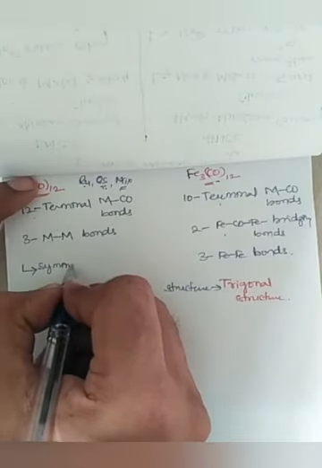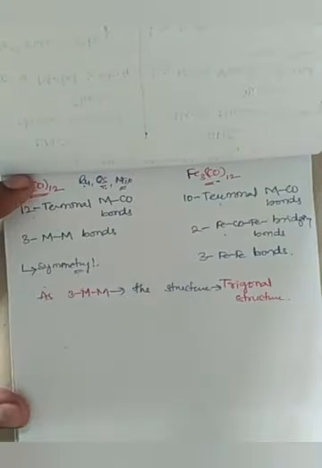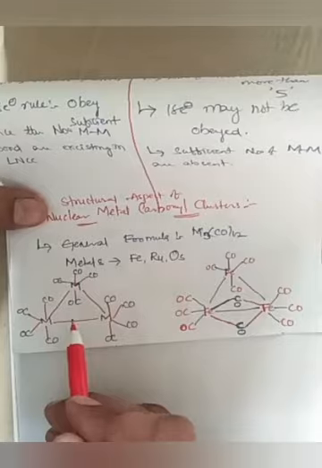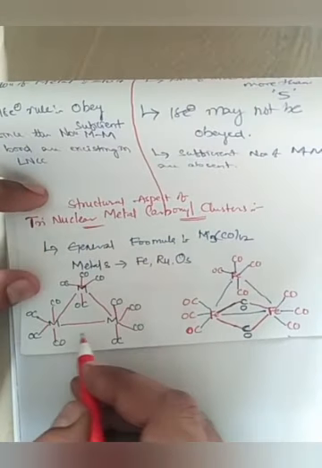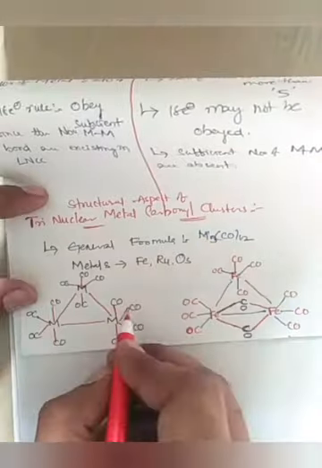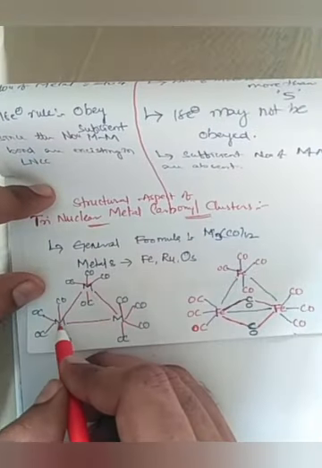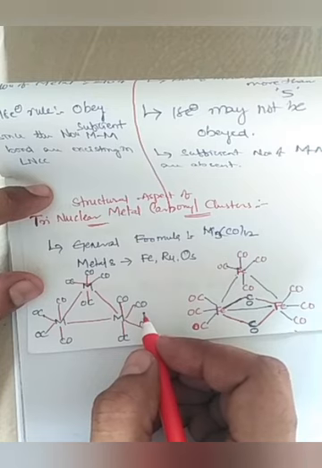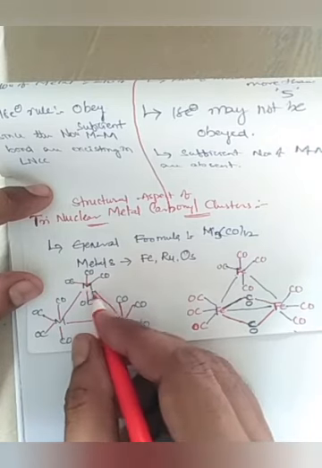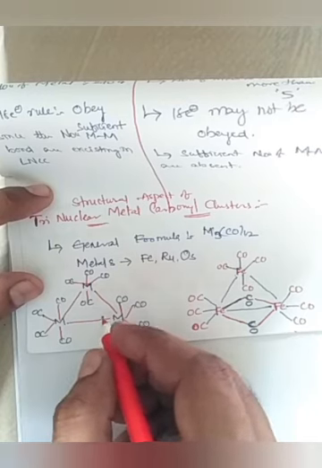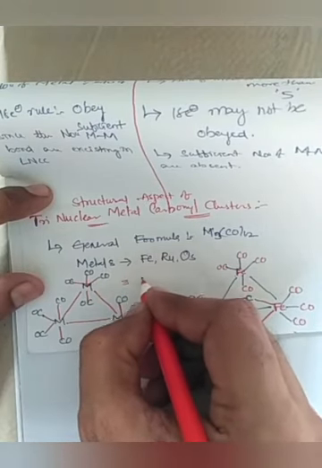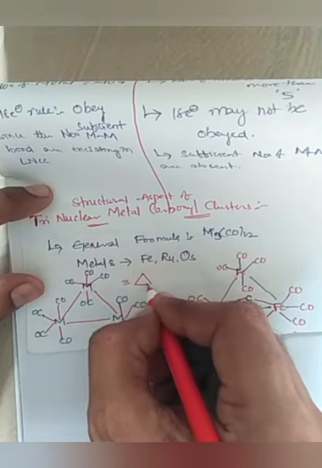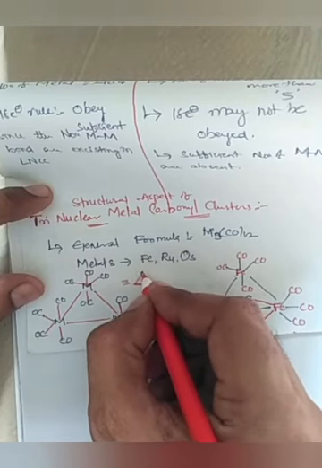When we look into the symmetry of the general structure, there is no bridging, all metal to carbonyls are terminal. So we can say it has a trigonal structure with all three terminals the same, which can be symbolised as trigonal with the same three terminals.